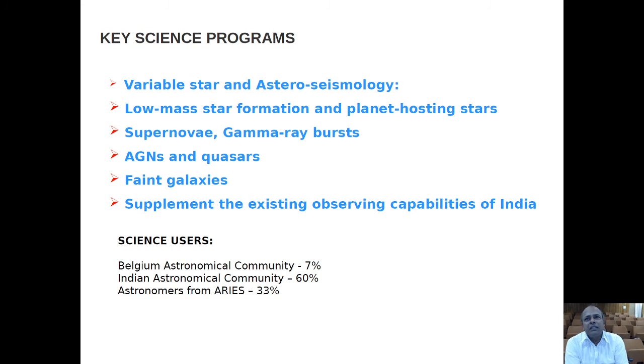So, as for the science users, you can see in this telescope, considering the scientific importance of this facility at Devasthal, the Belgian astronomical community is also participating in this, and 7% time share they are having, and the Indian astronomical community has a time share of 60%, and astronomers from ARIES, they have a time share of 33%. So in fact, this is how we use the students here. We use this facility and try to get some exciting result using this facility.